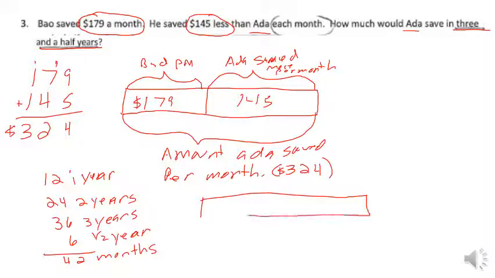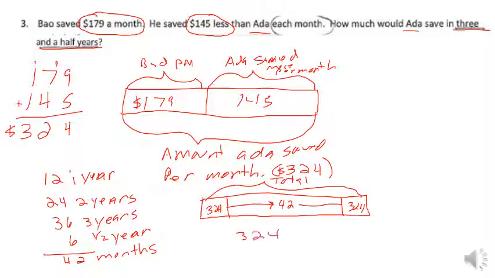So on a tape diagram, it would look like this. I know that it was 324 per month for 42 months. So I'm looking for the total of that. So the total is going to be 324 times 42. So I'm going to come over here and do my standard algorithm.